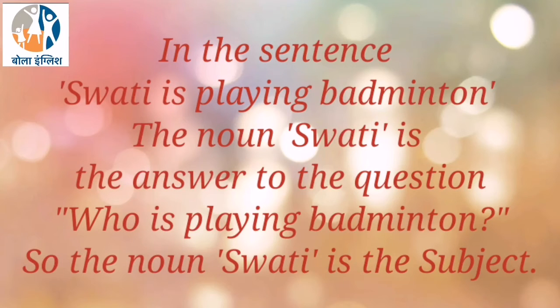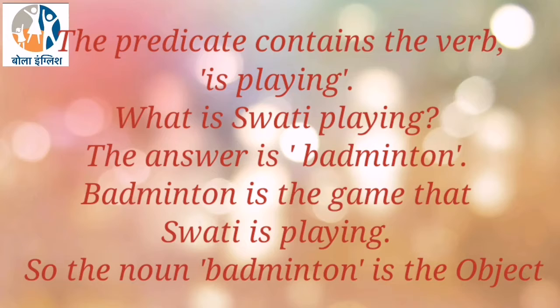In the sentence, Swati is playing badminton, the noun Swati is the answer to the question, who is playing badminton? So the noun Swati is the subject. The predicate contains the verb is playing. What is Swati playing? The answer is badminton. Badminton is the game that Swati is playing. So the noun badminton is the object.